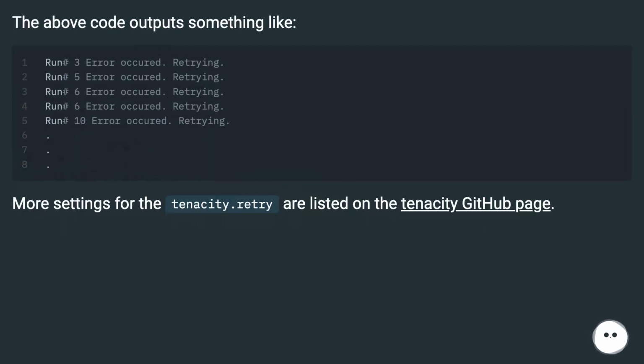The above code outputs something like. More settings for the tenacity.retry are listed on the Tenacity GitHub page.